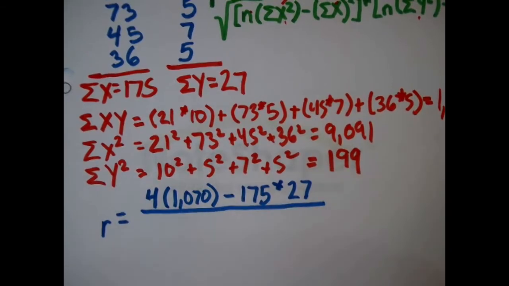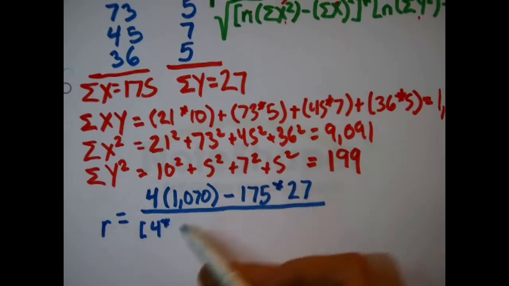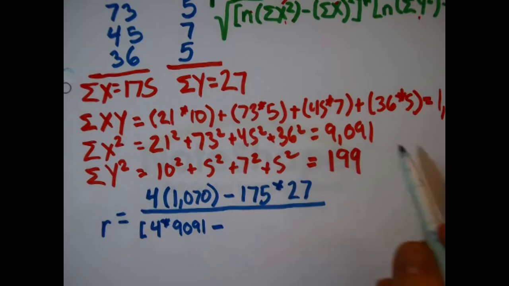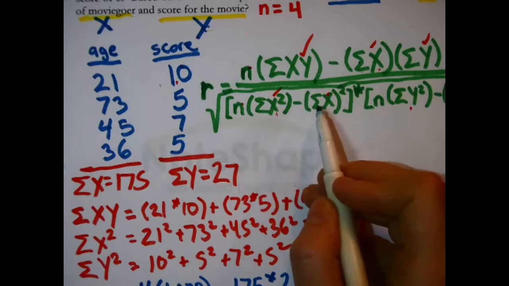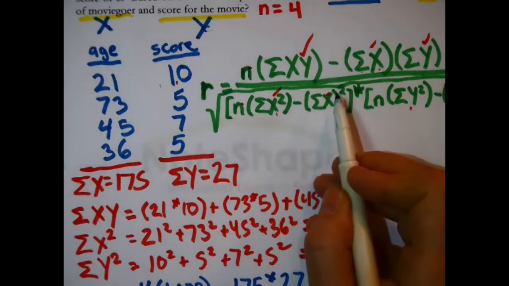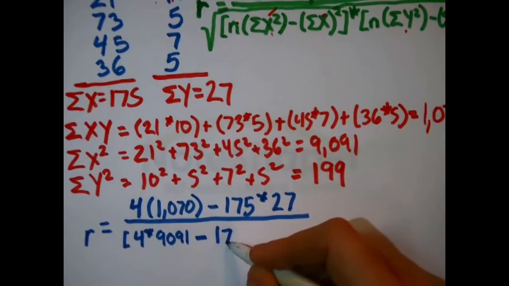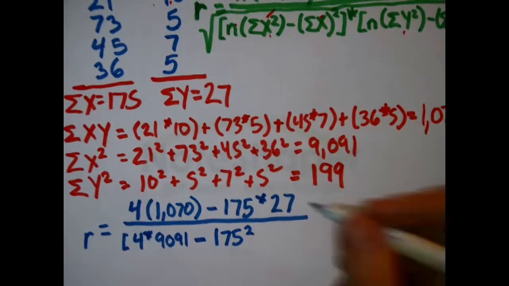The denominator, now that's a different story. Okay, the denominator, first off, inside the square bracket, there's another 4. 4 times the sum of x squared. That's the number I just found, the 9,091. Minus, now notice this. What is this? The sum of x. Notice the square is outside of the bracket. That's where you take the original sum of x, which is 175, and you square that. That's not necessarily the same result. Okay, but that's what you do. That would go there,